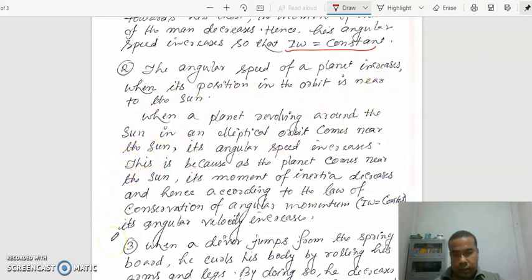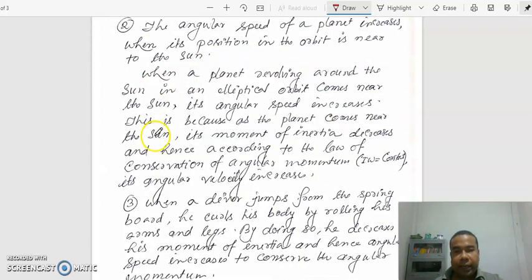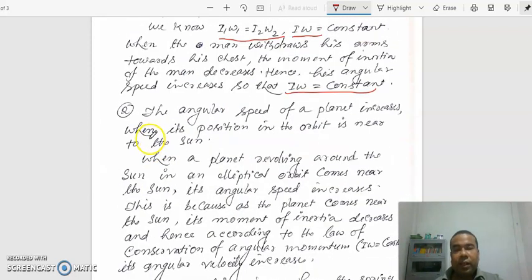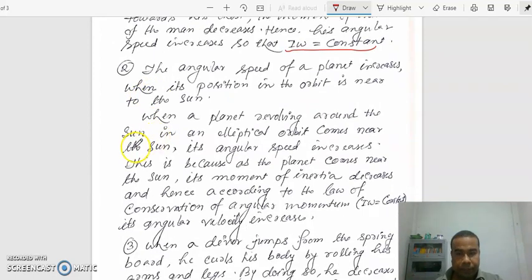When a planet revolving around the Sun comes near to the Sun, its angular speed increases. It happens because of maintaining the conservation of angular momentum. When a planet revolving around the Sun in an elliptic orbit comes near the Sun, its angular speed increases.